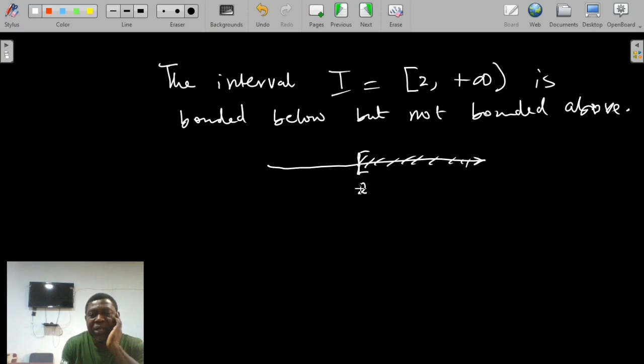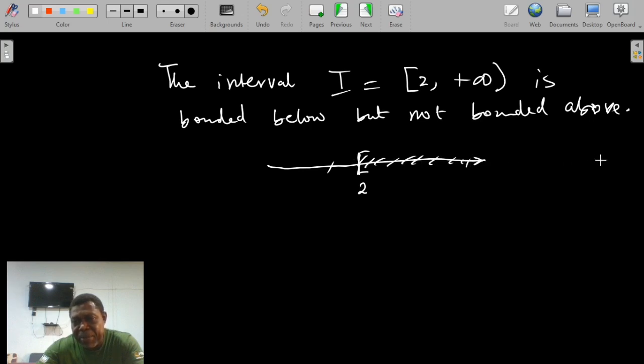So here, 2, and every number smaller than 2 is a lower bound of this set. So this set is bounded below by 2 and every other number that is smaller than 2. Meaning that 2 and all the numbers smaller than 2 are lower bounds of the set.